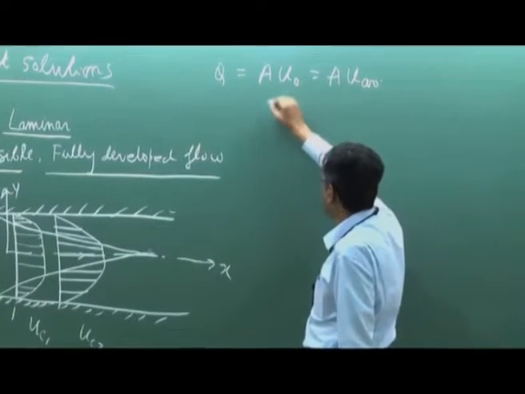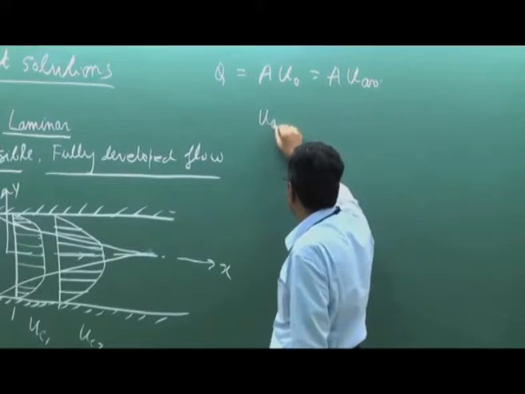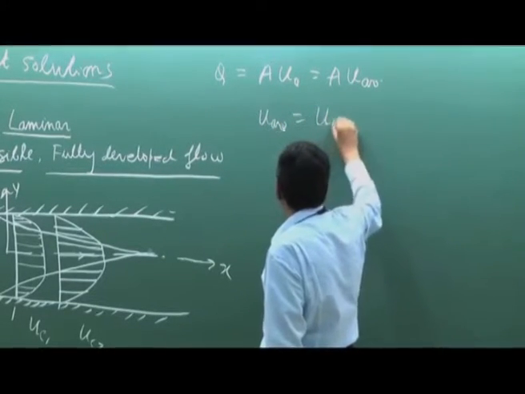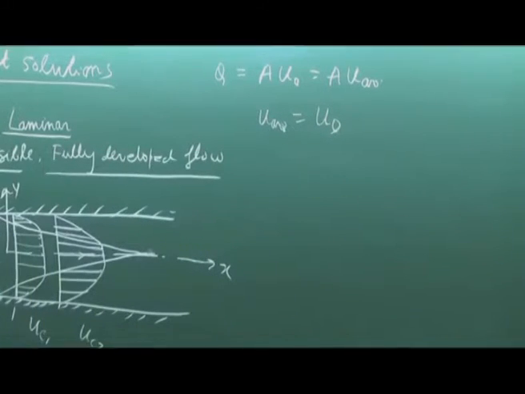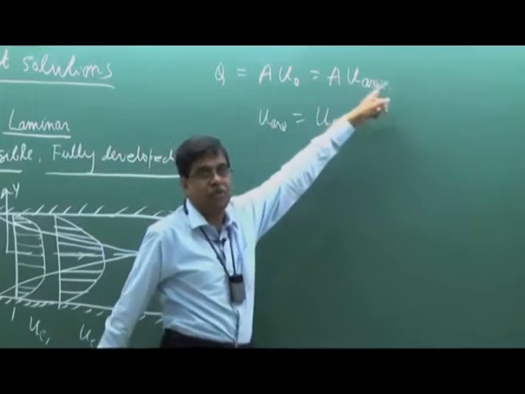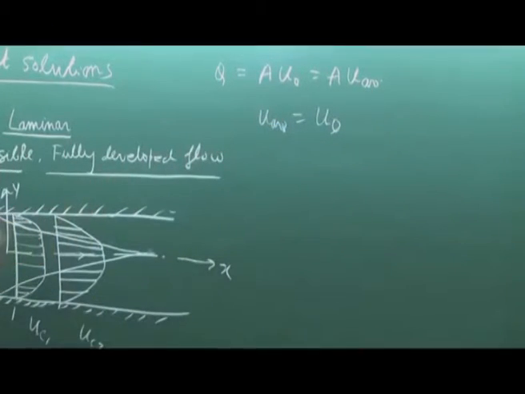So therefore U average is equal to U0. That means at each and every section U average is constant because of the constant volume flow rate. Since area is constant, the average velocity is constant and equal to U0, the inlet velocity.